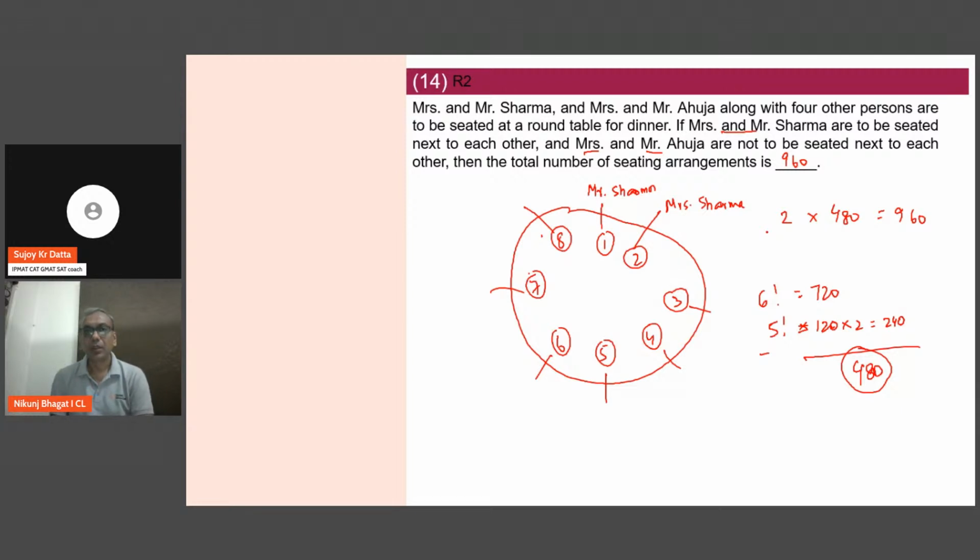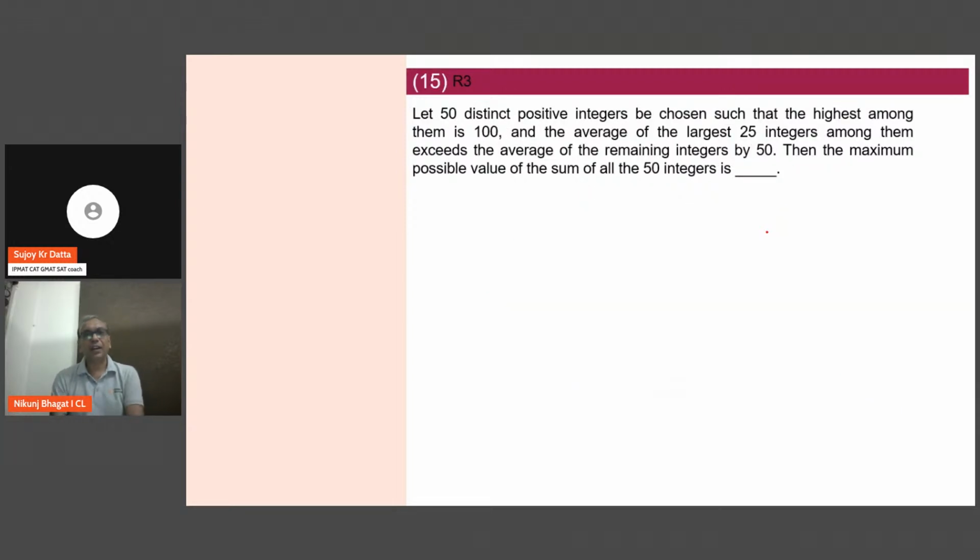All right. 15th question, difficult one. I would have rather not attempted this question, but let me at least quickly explain it to you. 50 distinct positive integers be chosen such that the highest among them is 100. So I have A1 greater than A2 greater than A3 like this till A50. Average of the largest 25 integers among them exceeds the average of the remaining integers by 50.